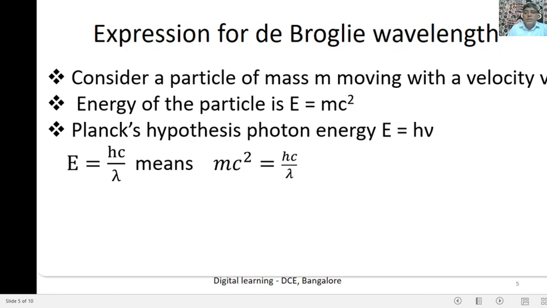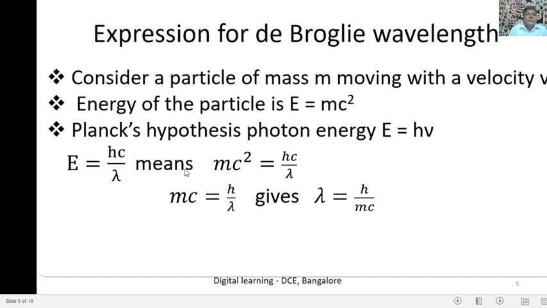Comparing these two equations, E is equal to mc square and E is equal to h nu, where h is the Planck constant and nu is the frequency. Nu is nothing but c by lambda, so E is equal to hc by lambda.